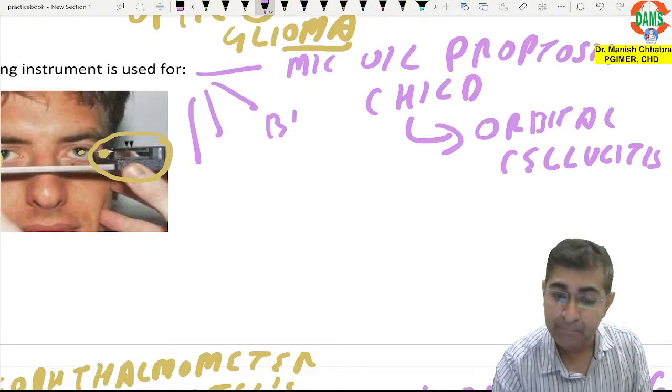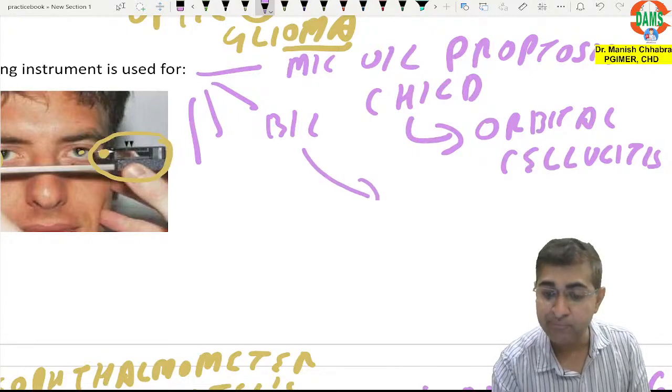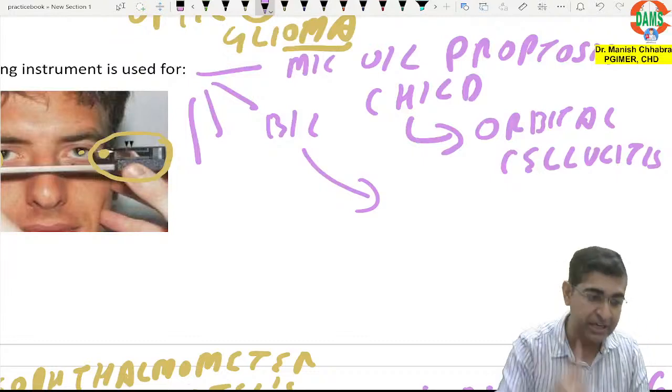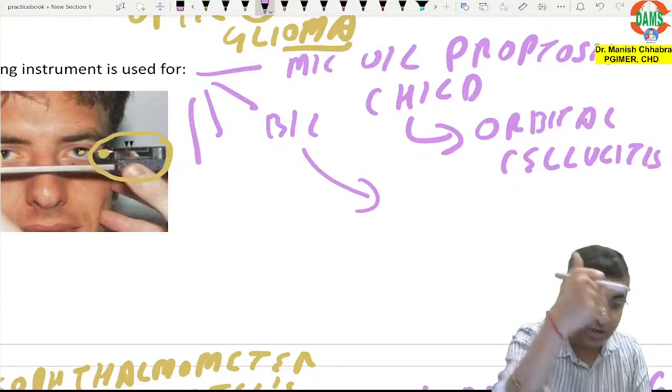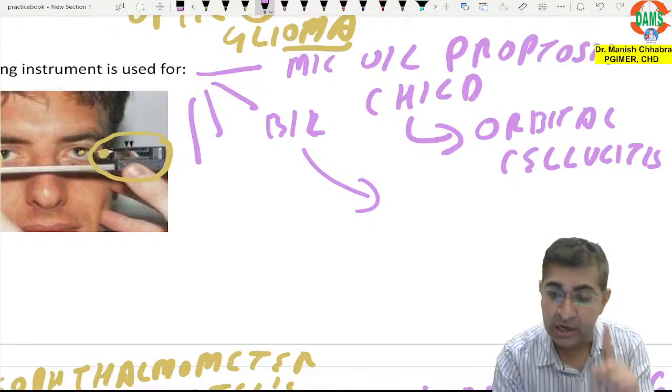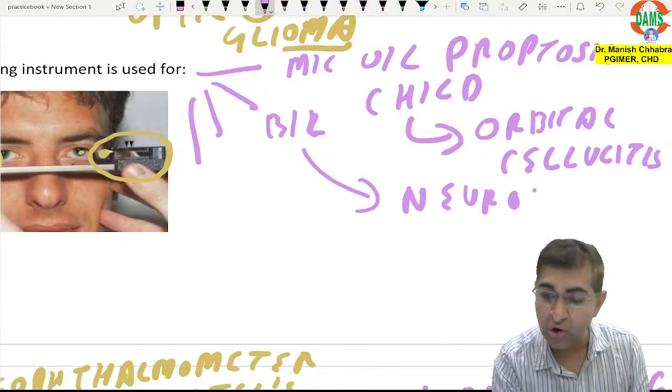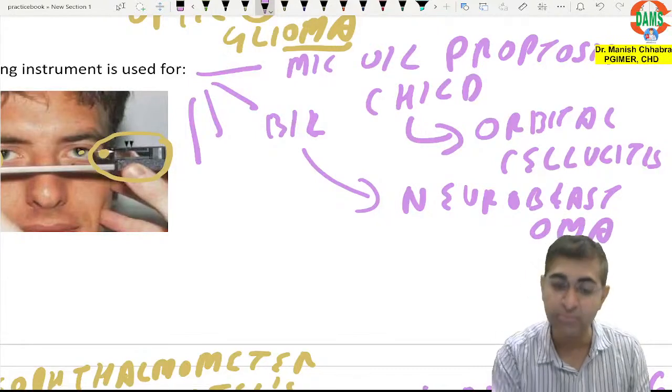Most common bilateral cause of proptosis in children. Very good, Dr. Kisani. Very good, Akanksha. Can you tell me the most common bilateral cause? It is neuroblastoma. Yes, neuroblastoma.